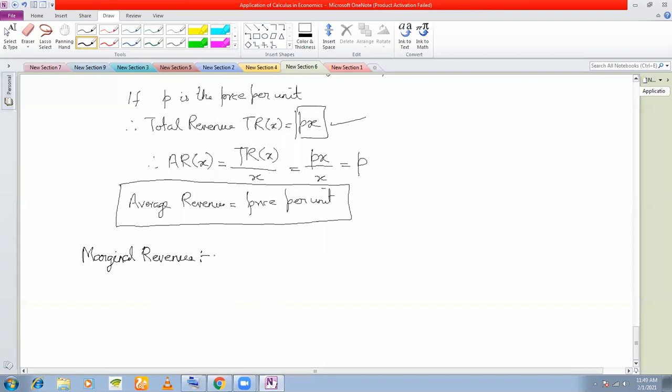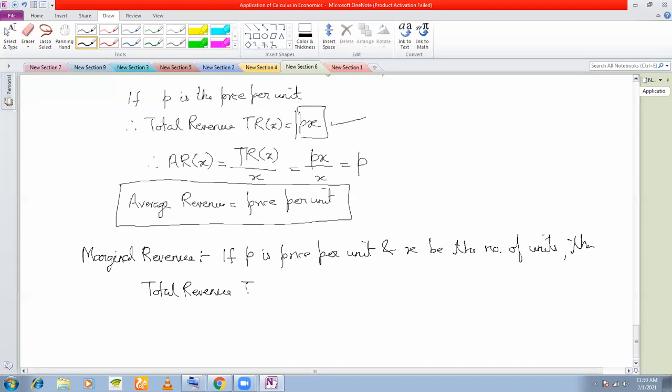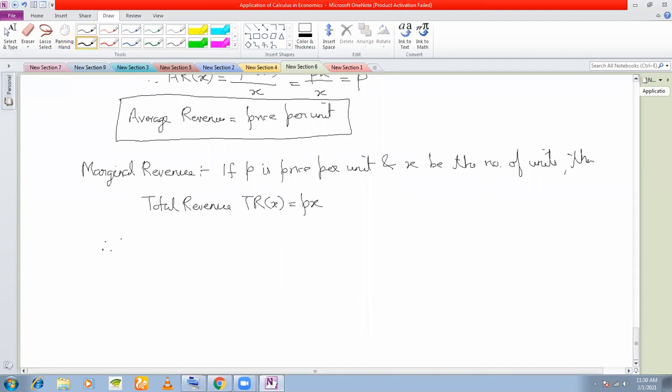So if P is the price per unit and X be the number of units, then what is the total revenue? Total revenue as a function of X, it is Px, right? Therefore, what is marginal revenue?